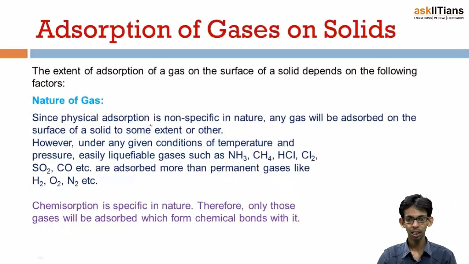So let's start. Adsorption of gases on solids. That means here the adsorbate is a gas and the adsorbent is a solid. Gases are being adsorbed on the surface of the solid. So first of all, the extent of adsorption of gases on solids depends on the nature of the gas.